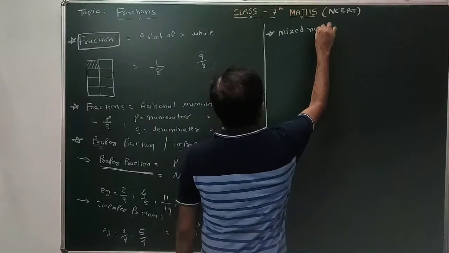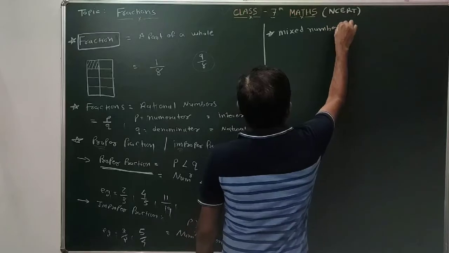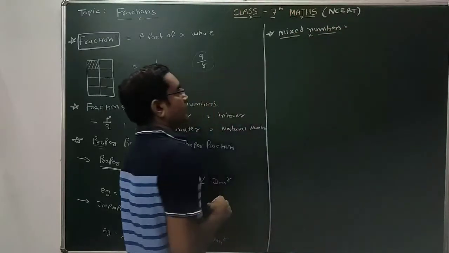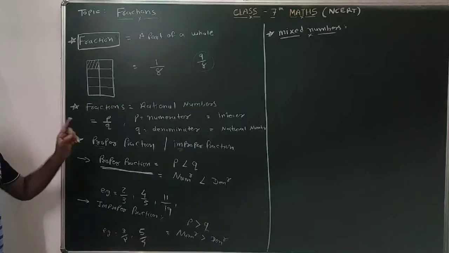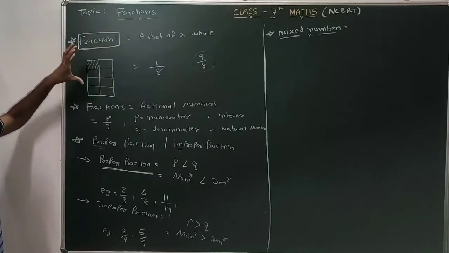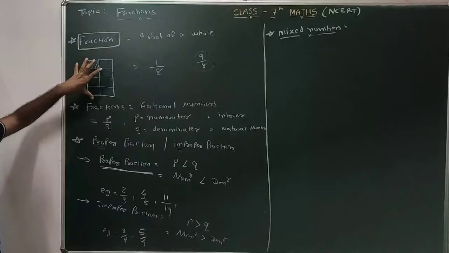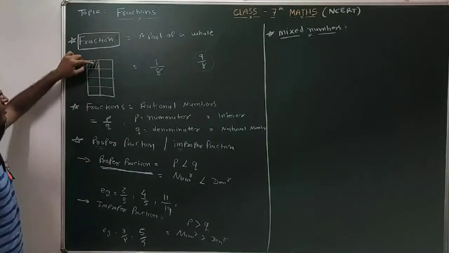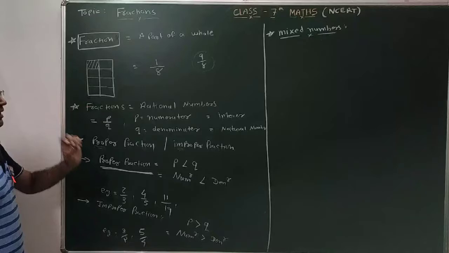Mixed numbers. So what are the mixed numbers? Same example. Suppose I consider the example to explain the concept of fraction. I have one chocolate having 8 parts. Out of these 8 parts, I have eaten 1 part. So it's 1 by 8.